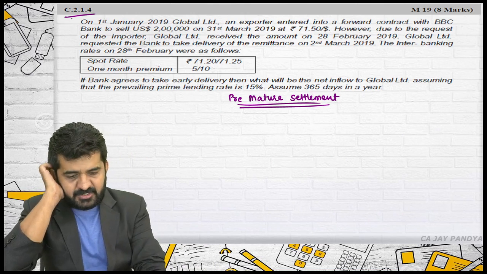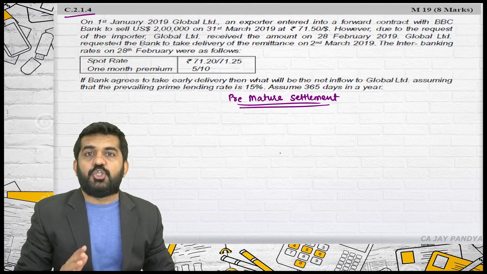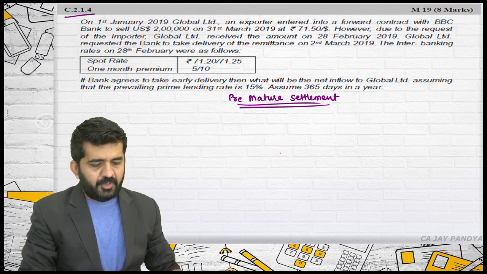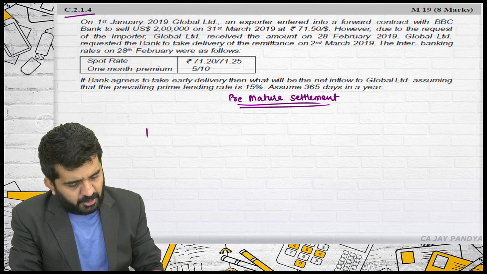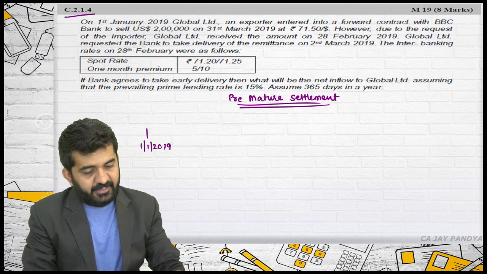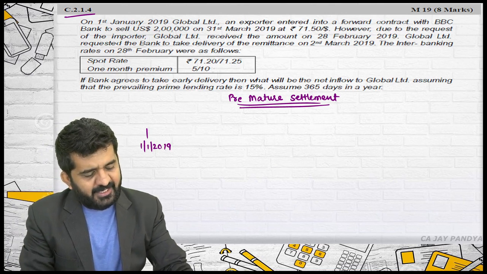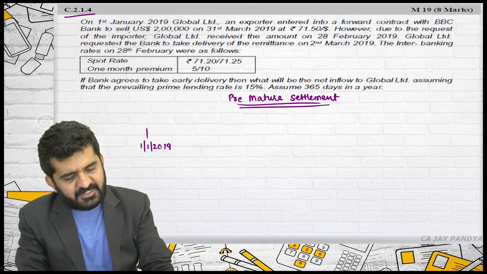The question is C 2.1.4, and we will be learning something about a premature settlement. Let me first draw a timeline. On 1st January 2019, Global Limited, an exporter, entered into a forward contract with BBC Bank.